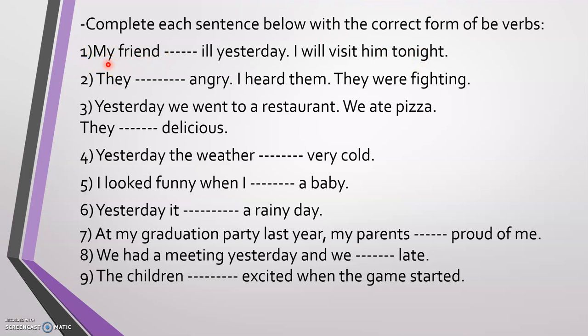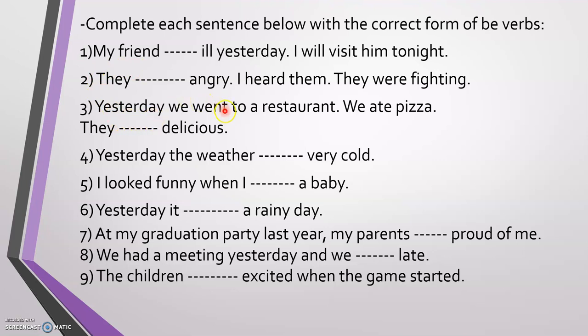Singular, my friend, one. So my friend was ill yesterday. They angry. They're mad. I heard them. They were fighting in the past, right? So they were angry in the past because we have the pronoun they.